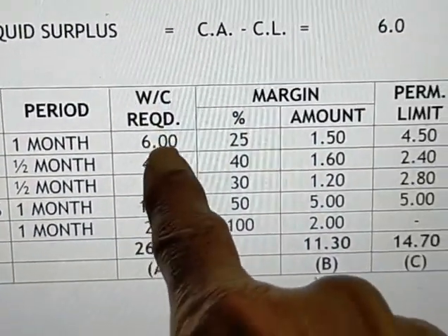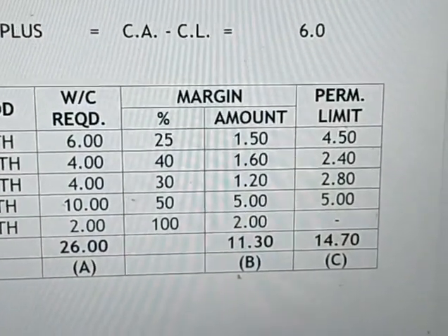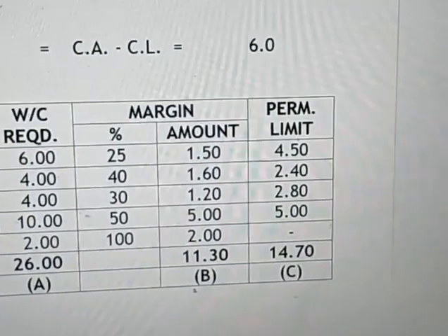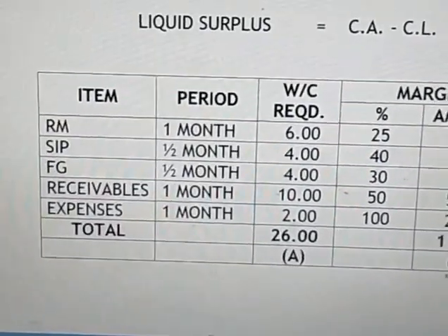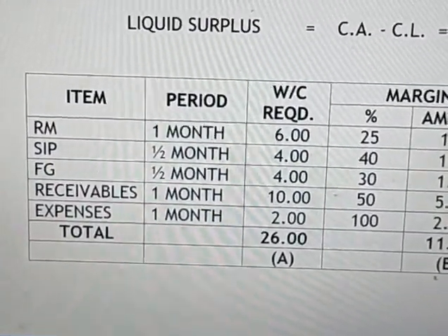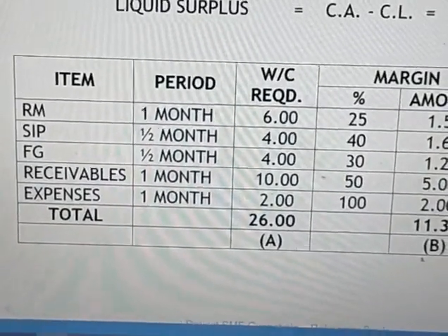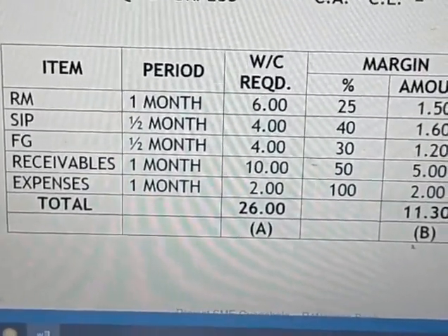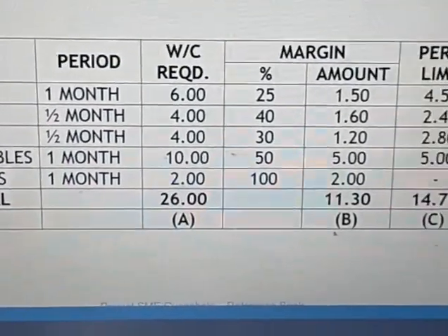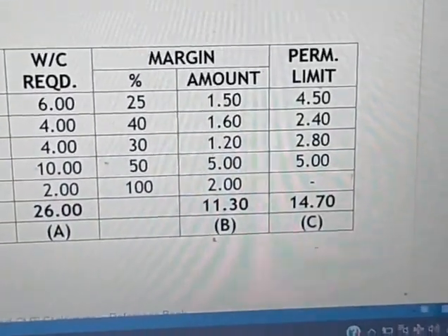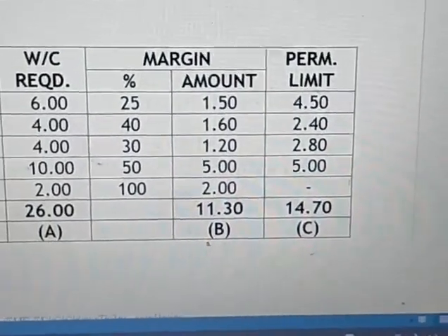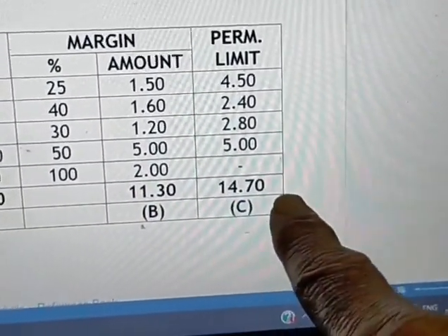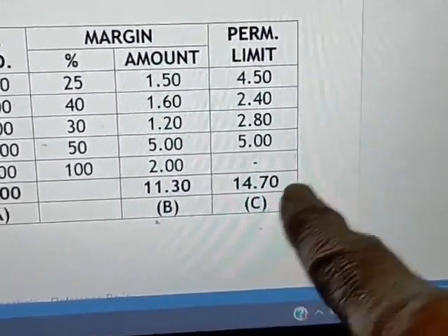Here you see 6 lakhs and margin is 25% and permissible limit is 4.5 lakhs. Like that we have to calculate for stock in process and finished goods and receivables and expenses. For each we have to calculate permissible limit. So total it is coming to 14,70,000. Let us say this is C.